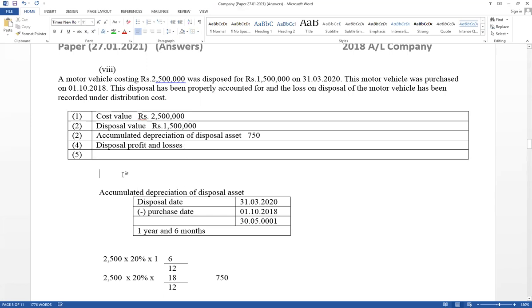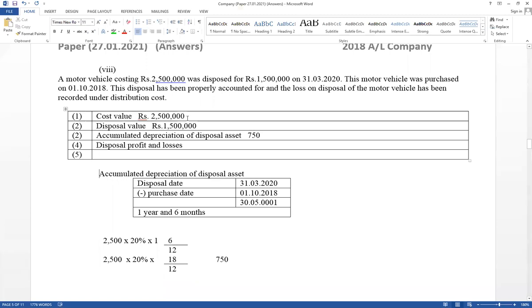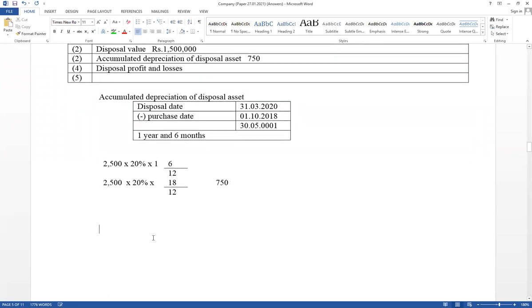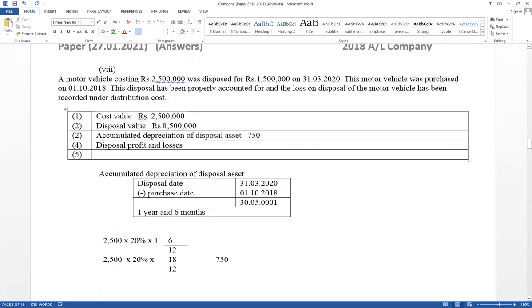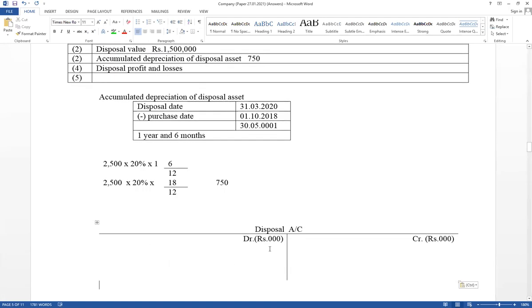How to calculate? Prepare the disposal account. Cost value available, disposal value available, and accumulated depreciation available. Prepare the disposal account to calculate disposal profit and loss, using T accounts. First, prepare the T account for disposal like this. Then think about the cost value of the disposal asset, 2.5 million. Motor vehicle account credit, disposal account debit.